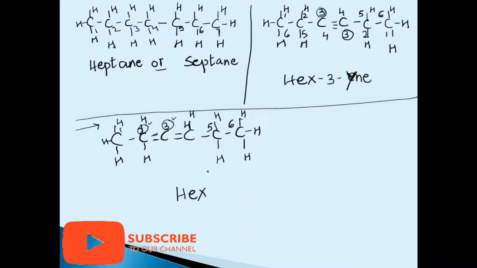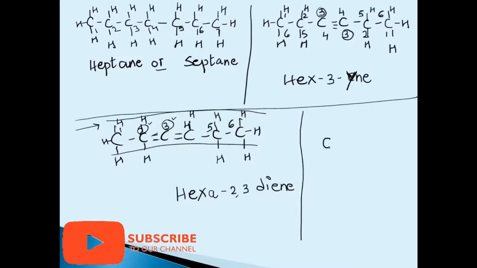So whenever in the main chain, this is called the main chain, there is more than one double bond or more than one triple bond, we add a root word "a". So it will be hexa-2,3. Since there are two double bonds, it is diene. Hexa-2,3-diene. So one example I am giving you; complete its valency and practice on your own.